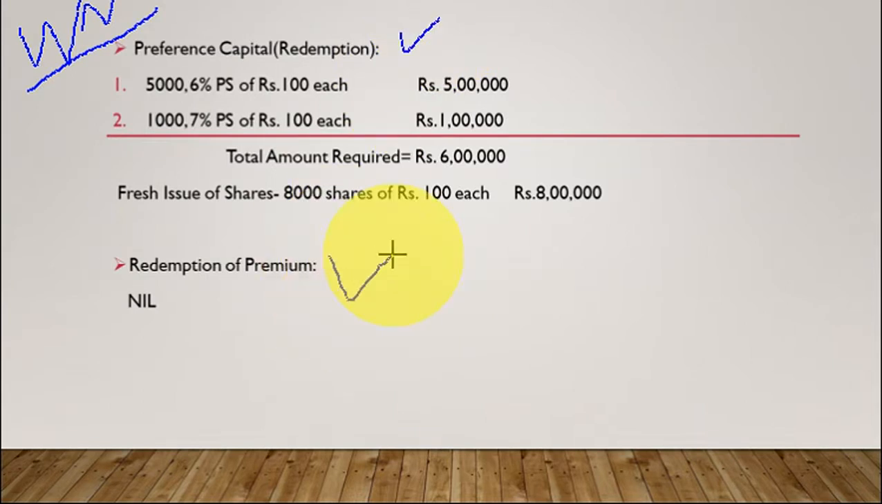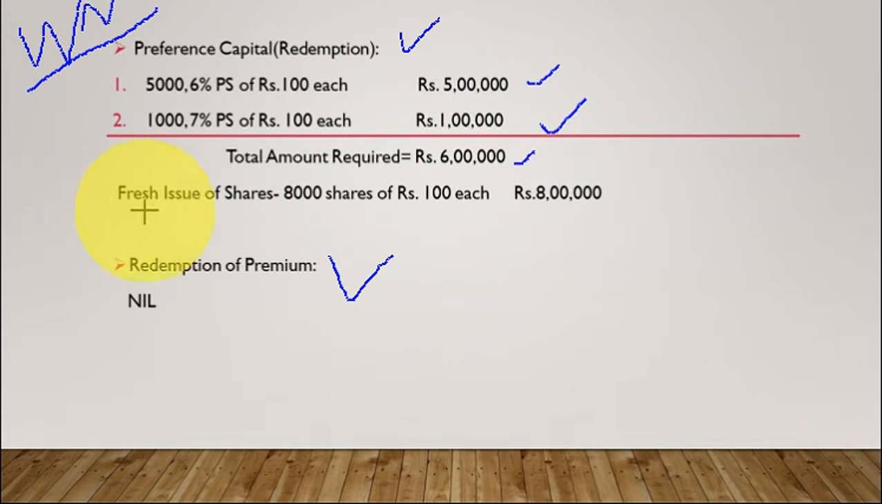Calculation. Redemption of preference capital. What is the preference capital? How much we have to return to the shareholders? There are two classes of preference capital. One is 5006% preference shares of rupees 100 each, so 5 lakh. And another class 1007% preference shares of rupees 100 each, 1 lakh. So the total amount required is 6 lakh. We should make arrangements to get this 6 lakh, as we have to return them.